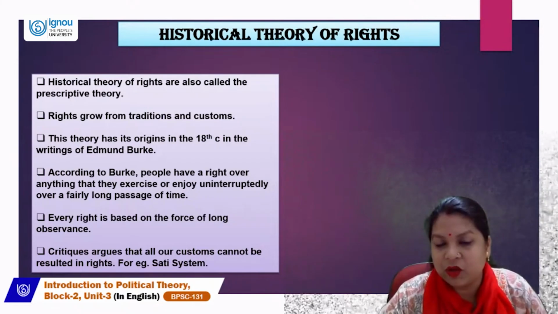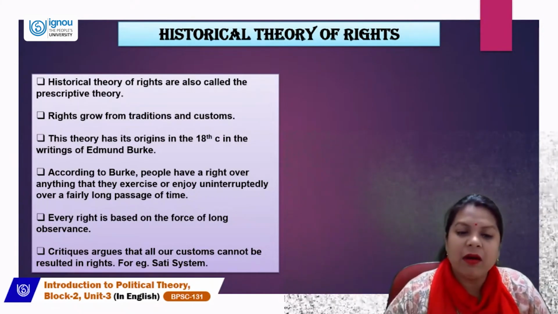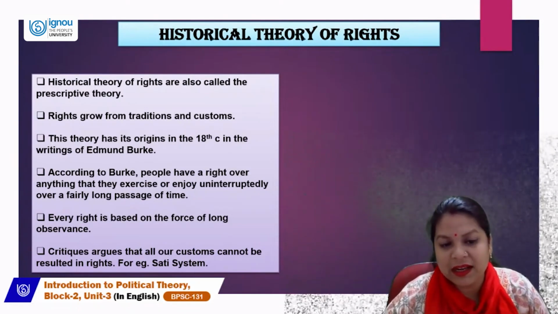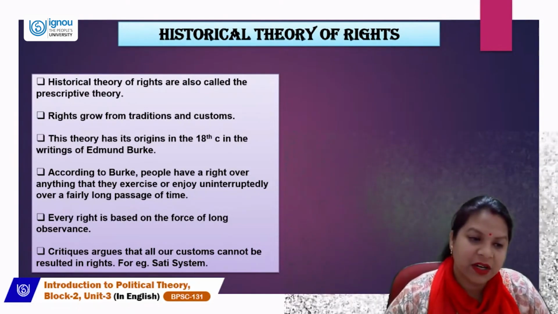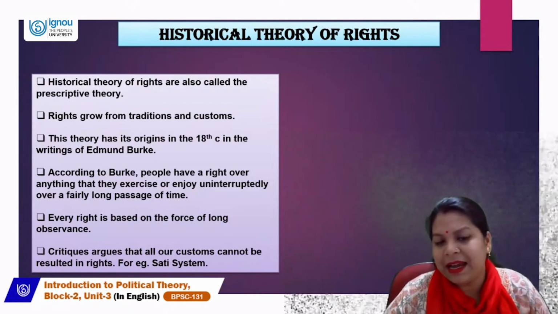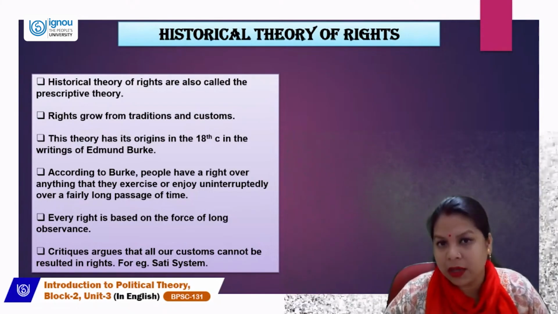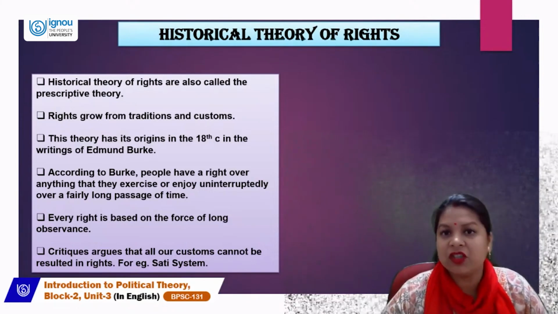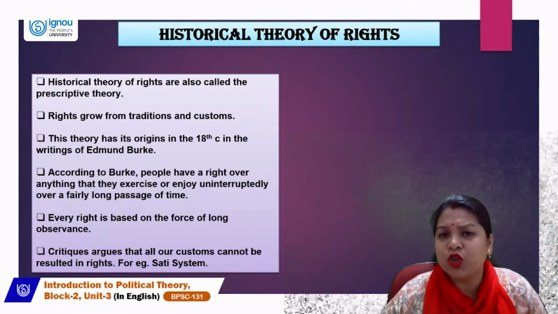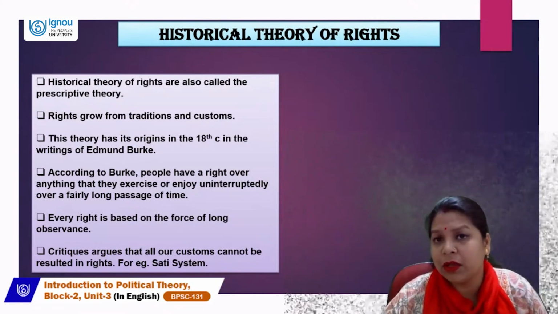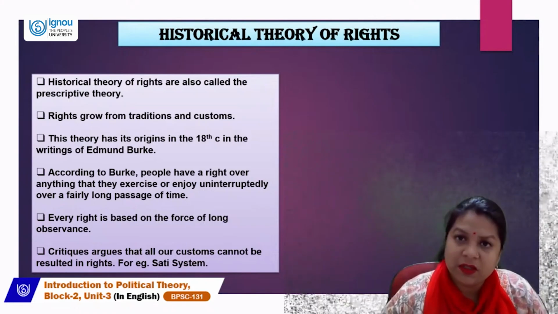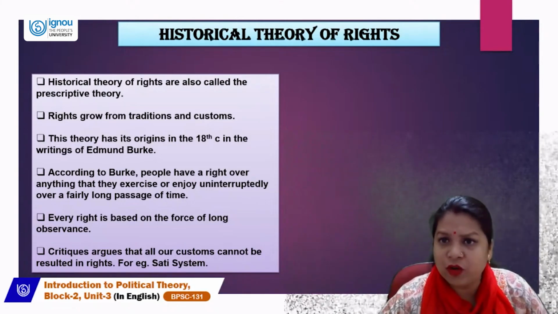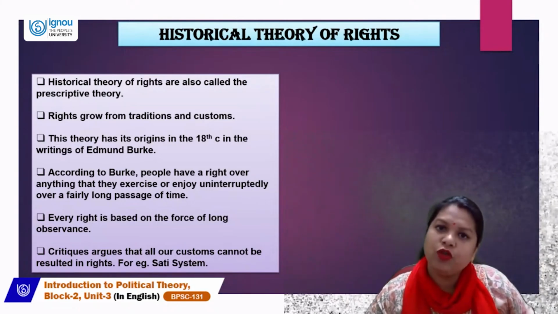For example, the sati system, if we talk about India. Edmund Burke is saying that people have a right over anything that they are exercising or enjoying uninterruptedly over a fairly long passage of time. So anything which has been going on for a very long time according to traditions and customs becomes a right. Let's talk about the sati system, which is a social evil where women are burnt alive on the funeral pyre of their husbands. It has been going on for a very long time. So according to Edmund Burke, it is a right to do sati.